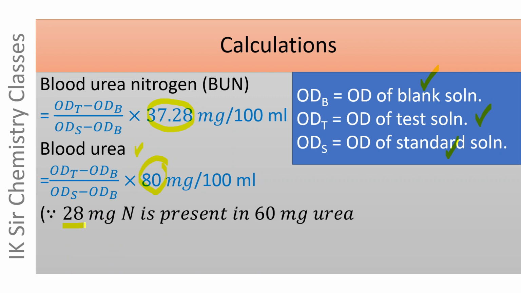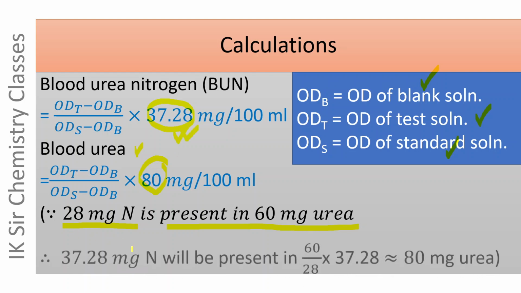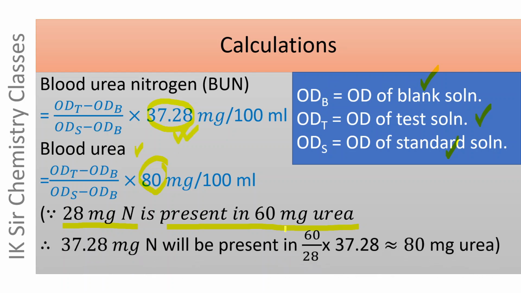Since 28 milligram nitrogen is present in 60 milligram urea, therefore 37.28 milligram nitrogen will be present in 60 divided by 28 into 37.28, that is approximately 80 milligram urea.